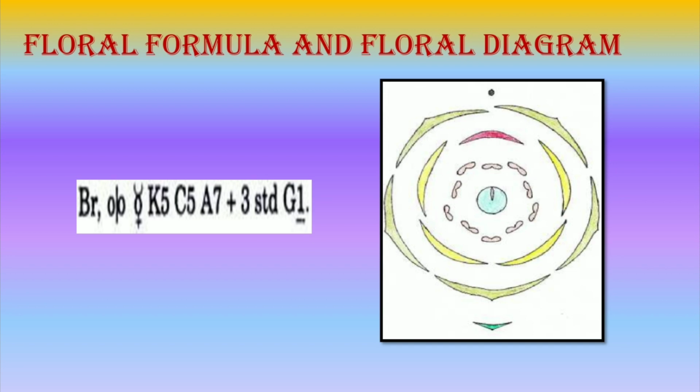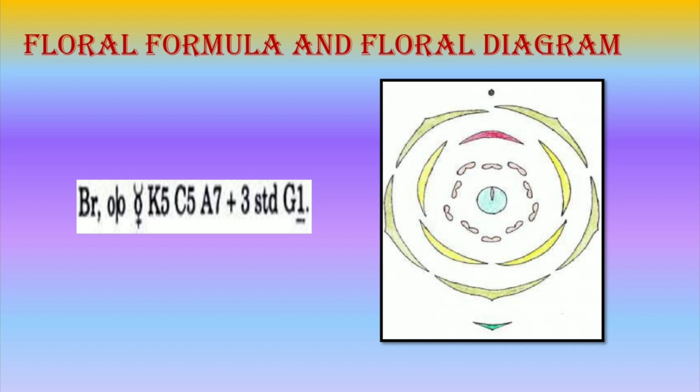Floral diagram is the graphical representation of flower structure. It shows the number of floral organs, their arrangement and fusion. Different parts of the flower are represented by their respective symbols. Floral diagrams are useful for flower identification, and it is helpful for understanding angiospermic evolution.